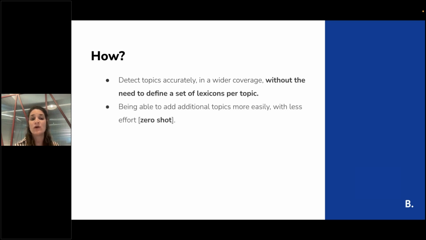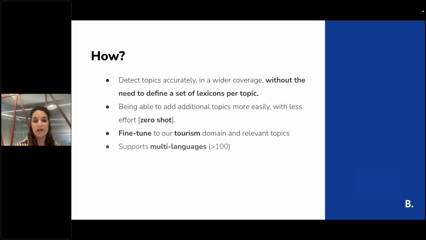We want this model to allow zero-shot, because, for example, tomorrow morning another person from another department in Booking wants another topic about jungles, and we want the model to return predictions for these topics as well. We want to fine-tune the model to the tourism domain and the relevant topics we have in it, and we want to support multiple languages.